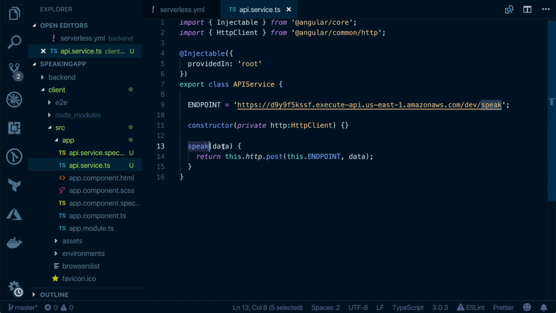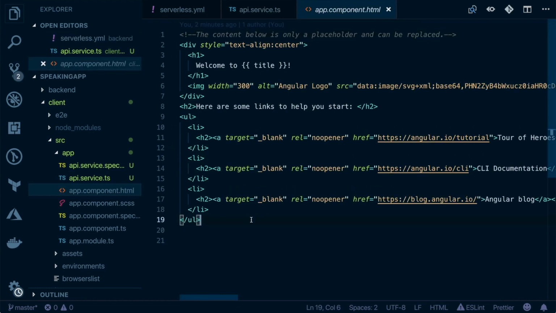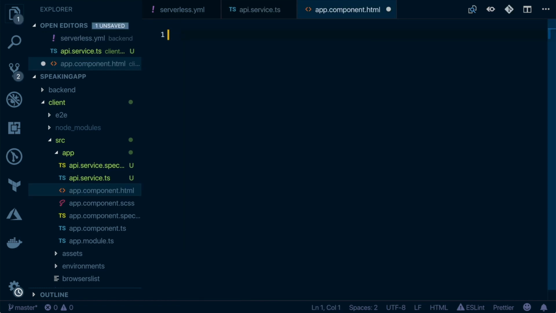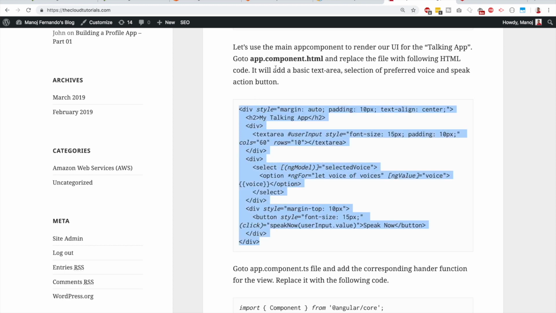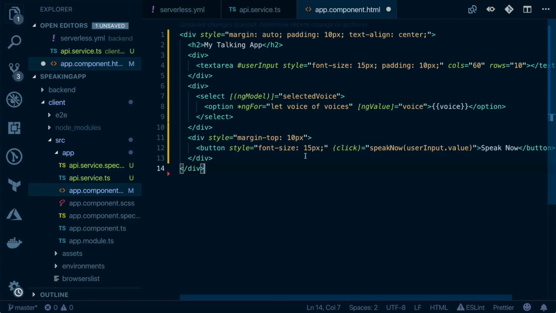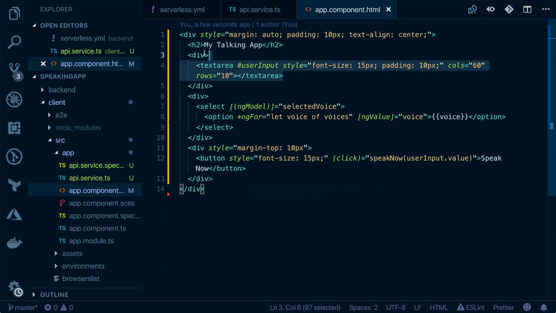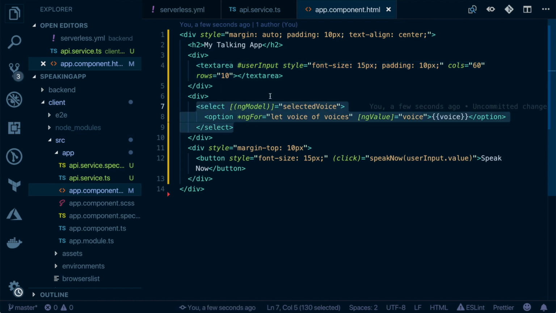Now the speak function will get some data from our app component. So now let's create the app component. Let's go to app.component.html and clear all the default code, and from the blog you can copy the app component code here, paste it in. The app component basically has two things. The first one, you have already seen in the demo: a text area to type in the user input, and then a drop down list to select the voice, and the submit button, or the speak now button.